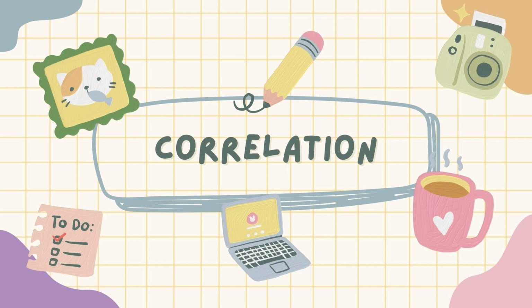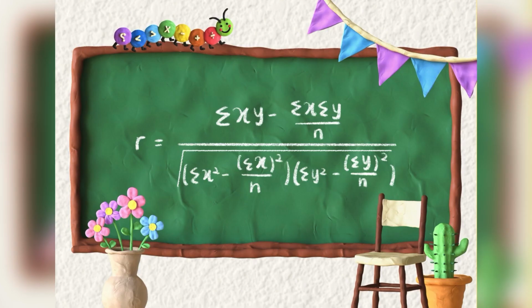Next, 2.3 Correlation. Correlation is a statistical measure that shows how two sets of data are related. The strength and direction of correlation help quantify the degree of association between the variables. The correlation can be determined by using this formula, where R is the correlation coefficient, N is the number of observations, sum xy is the sum of the product of x and y, sum x squared is the sum of the squares of all the values of variable x, and next is the square of the sum of all the values of variable x.